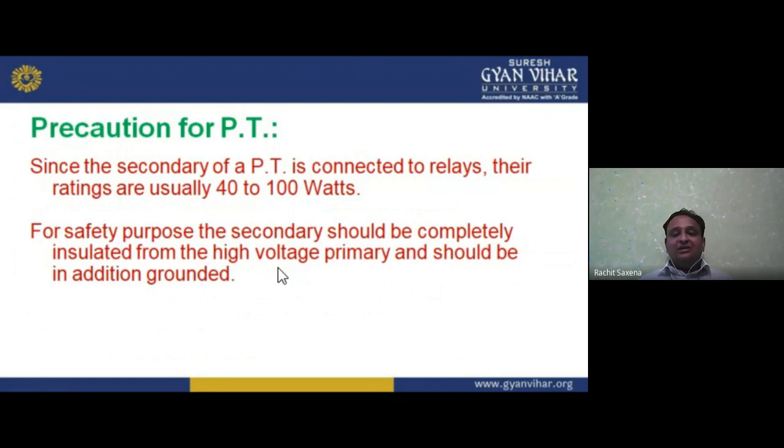For safety purposes, the secondary should be completely insulated from the high voltage primary and, in addition, grounded.